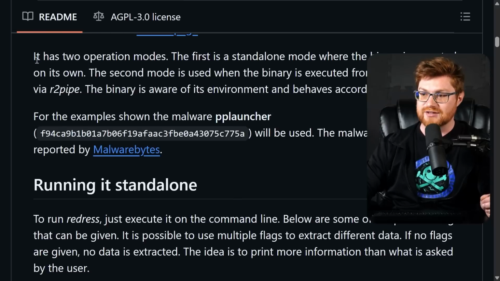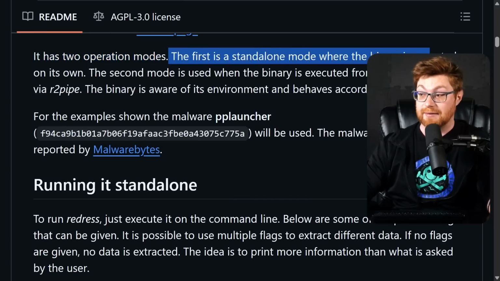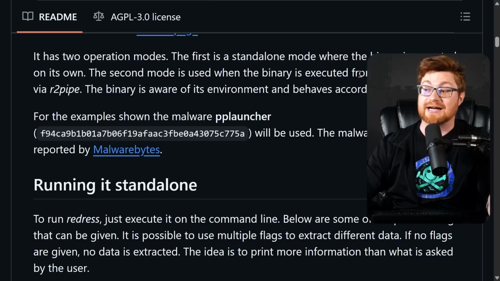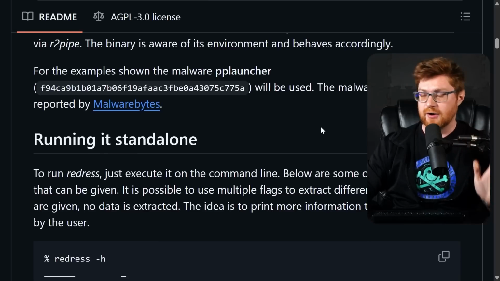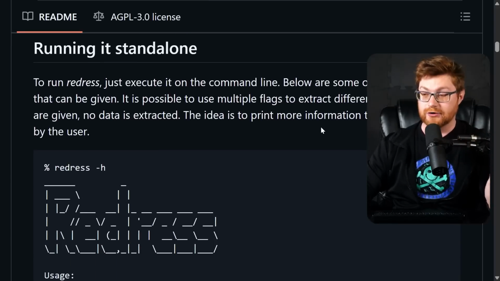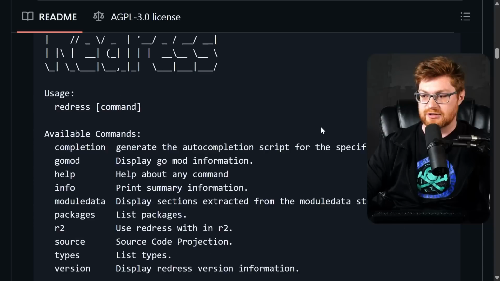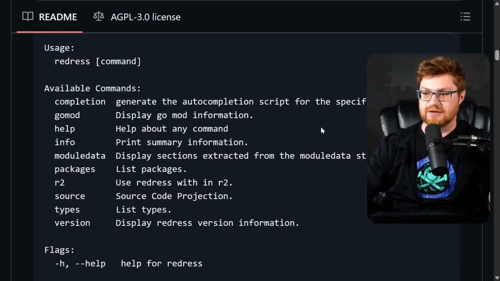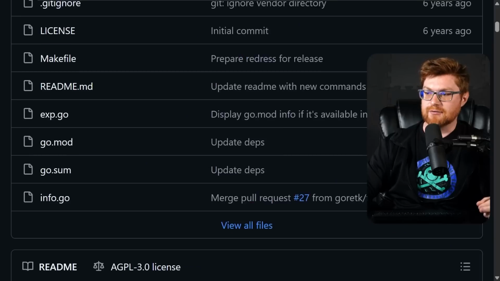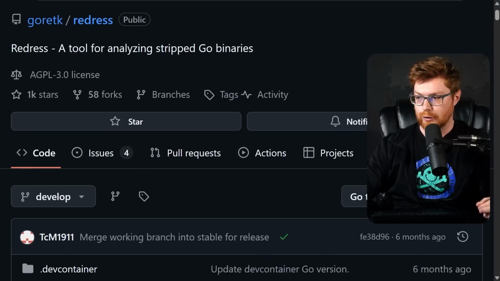This one's cool because it has two operation modes. The first is acting on its own, a standalone where the binary is just run, or you could actually run this from Radare 2 or R2 pipe. I'm not going to fall down the rabbit hole for R2 because we've already beat the dead horse with Binja, IDA, and Ghidra, but taking a look at Redress on its own, there's a lot of cool stuff that we can do with it. Let's pull down the code and see what it can track down for my new malware.